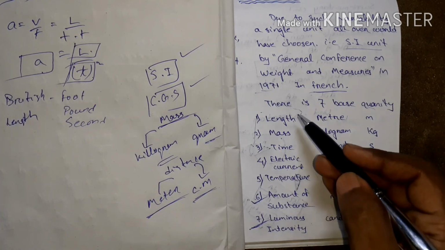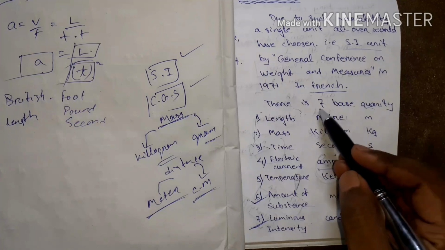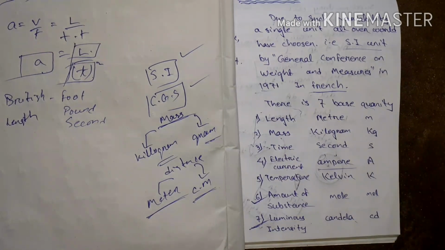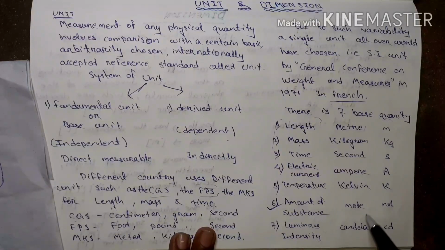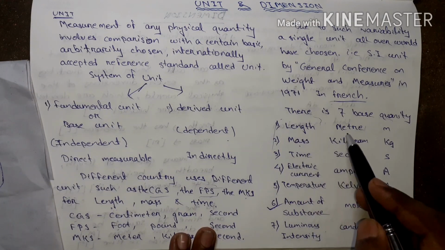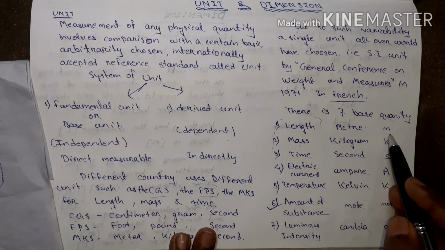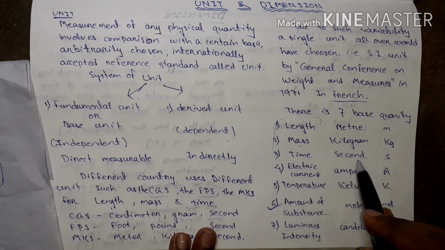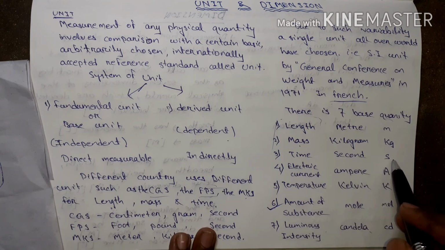You know that these all are basic quantities and these are basic units. These are the symbols. Length quantity has meter unit and symbol is m. Mass is kilogram, symbol kg. Time is second, symbol s.